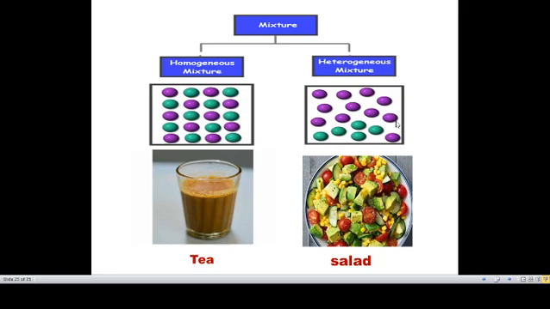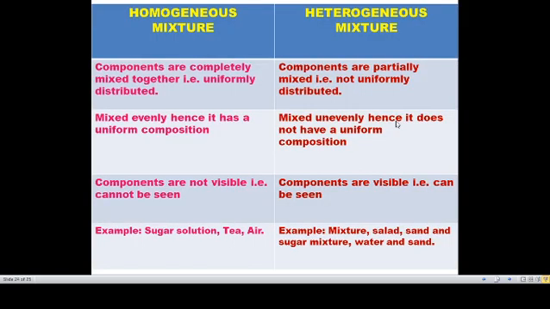But in a heterogeneous mixture you can easily identify the particles present in it. So you can see the picture. There is a tomato, a corn, a cucumber. So we can easily identify that this is a heterogeneous mixture. So, homogeneous mixture and heterogeneous mixture.